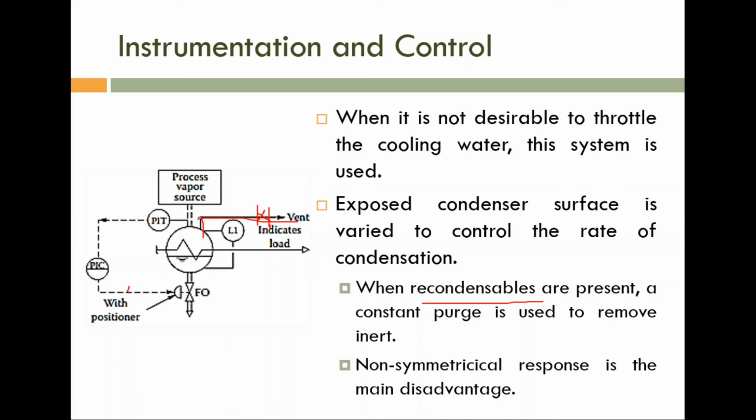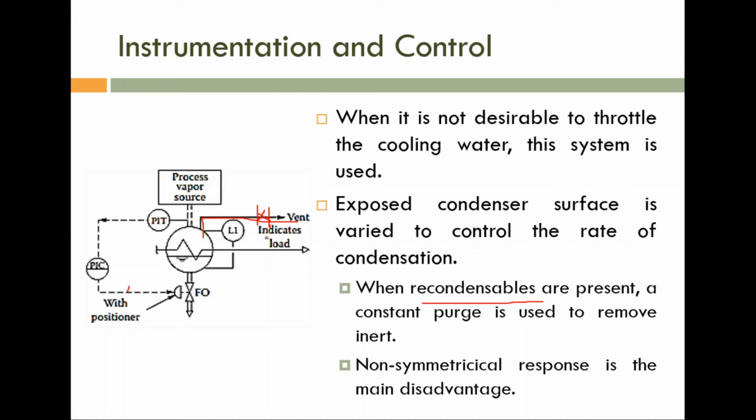Normally the inert gas will ascend this column. So we can easily remove it through the vent if this control signal is small or if this pressure is large. If you are not controlling this condensate rate, a blown up problem will occur. So you know what the blown up problem is; we already discussed that in control of steam heater. That problem will occur if you are not manipulating this condensate flow rate.